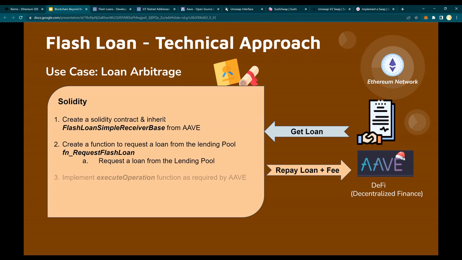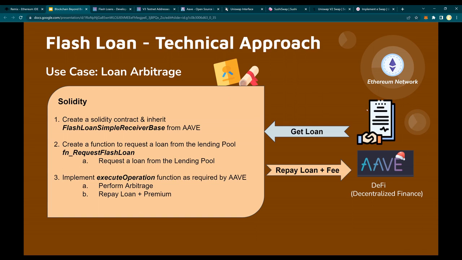Next, I'm going to use execute operation as is, because this is mandatorily required by AAVE. So this is going to perform the arbitrage. Arbitrage meaning going from one exchange and swapping to another exchange, and repaying the loan plus premium back to the lending pool from where you operated. So what is this lending pool?